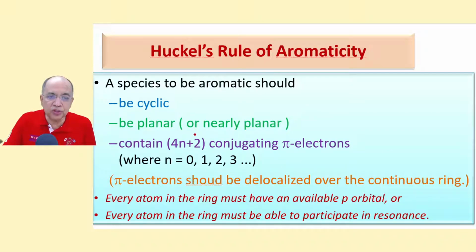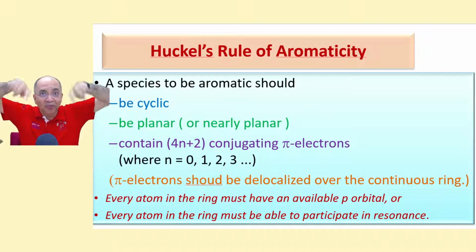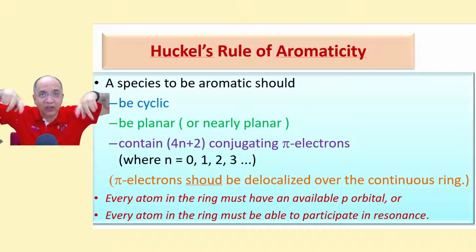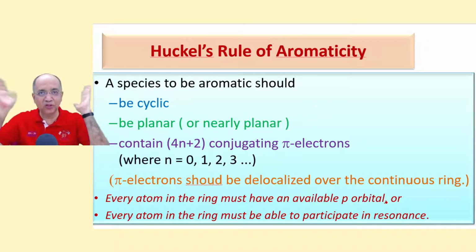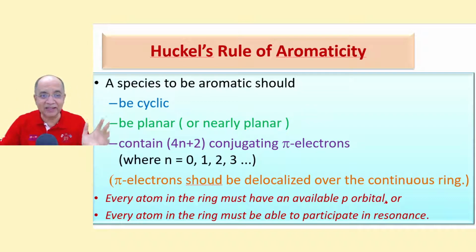If you put n equal to 0, then we get 2. If n is equal to 1, then 6. If n is equal to 2, then 10 and so on. In other words, the pi electrons should be delocalized over the continuous ring. That means every atom in the ring must have a non-hybridized p orbital for sidewise overlapping on both sides.